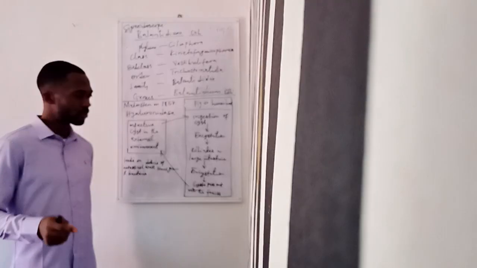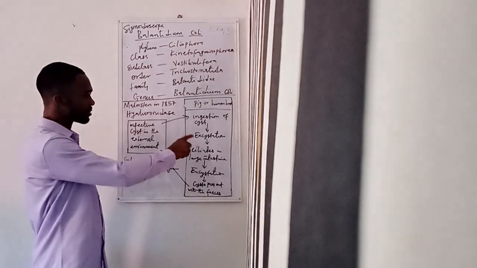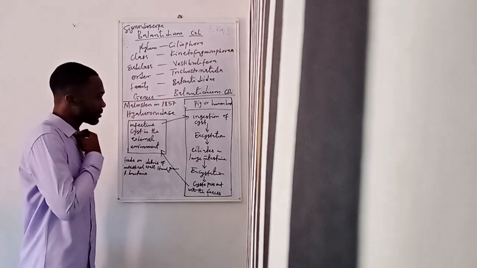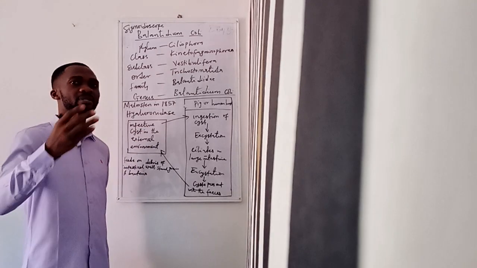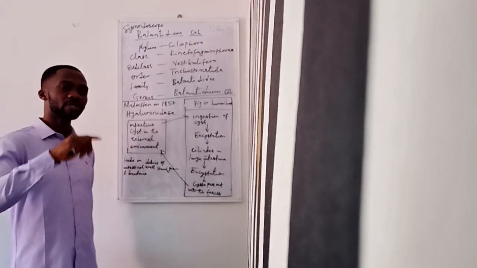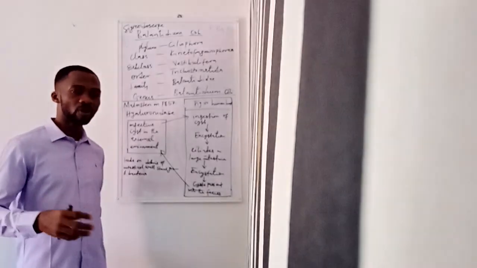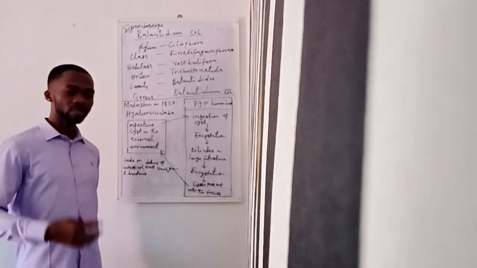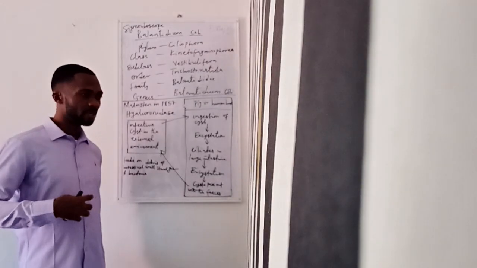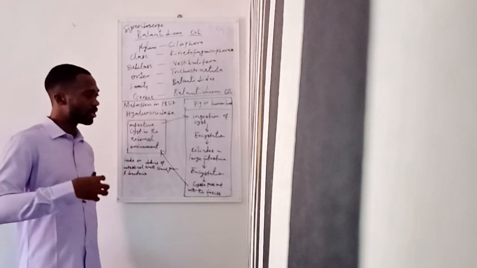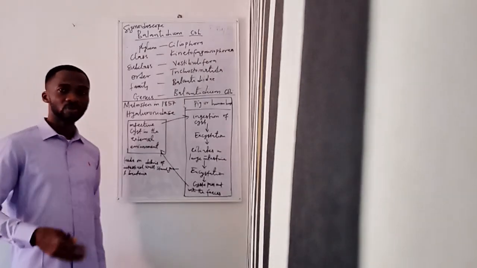We have what we call encystation and excystation. Now, excystation means that the cyst breaks and releases the parasite. Then encystation means that the cyst covers the parasite, and that is because the parasite is about to leave the inside of the host into the external environment.